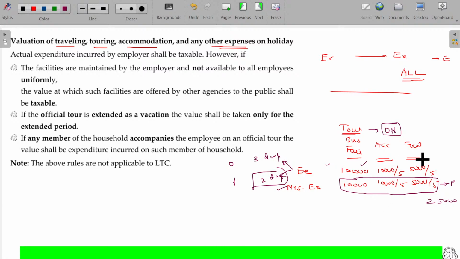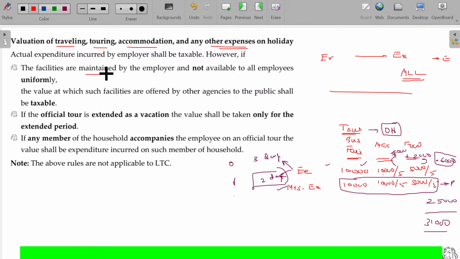But accommodation and food increase only because of the 2 extended days of stay. That will be considered as taxable value. For 5 days, 10,000 means for the extended 2 days, 4,000 accommodation bill will be taxable. Food 5,000 for 5 days means per day 1,000 rupees. For the extended 2 days, an additional 2,000 is spent. Right. 6,000 will be taxable. So overall taxable perquisites in this case is 31,000. Is that clear?